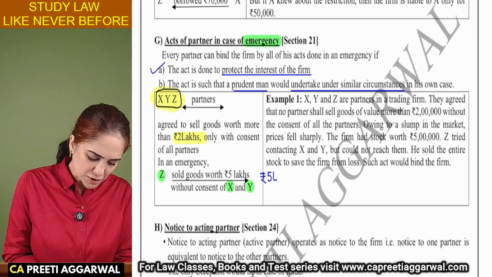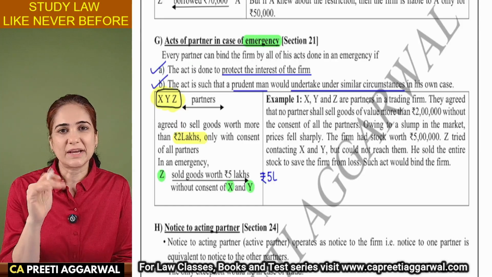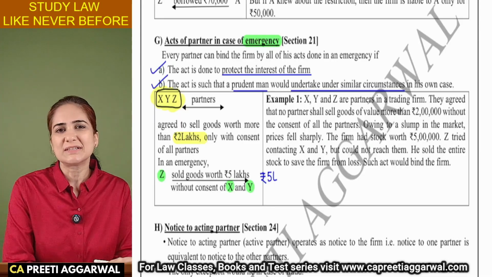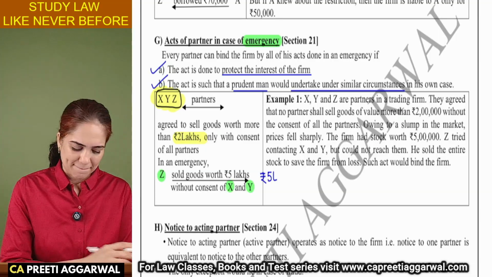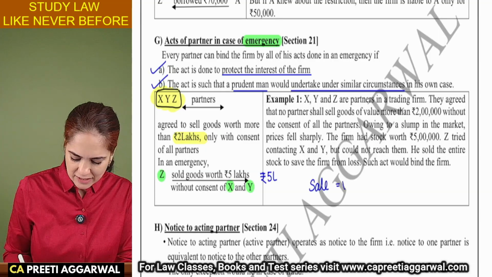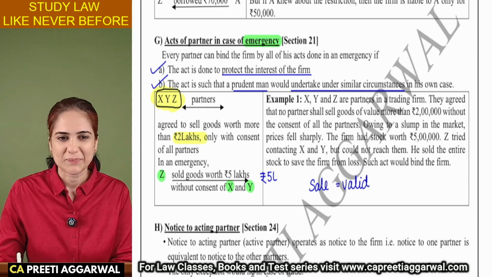But these are the two conditions to be satisfied: that he acted to protect the interest of the firm, and anyone in his position would have acted in the same manner. Then, yes, in this case, the sale is valid. Okay, the sale is valid.